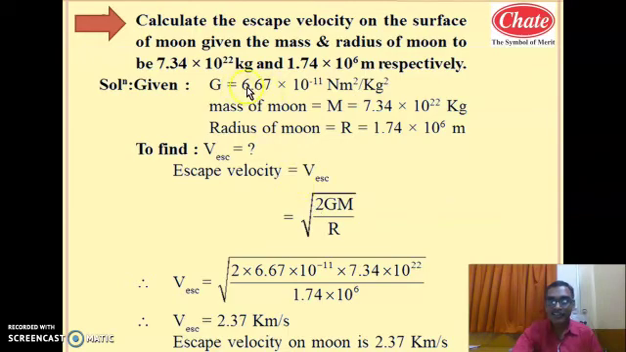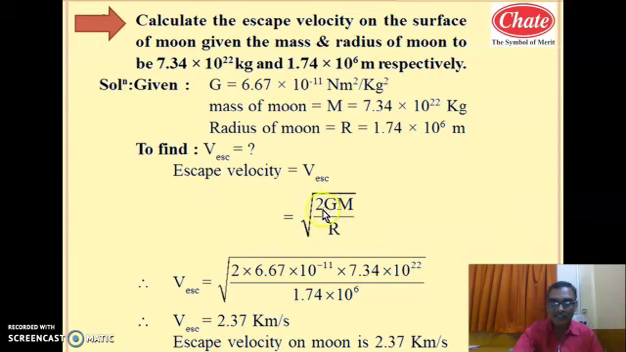So G value is 6.67 into 10 raised to minus 11 Newton meter square per kg square. Mass of moon is 7.34 into 10 raised to 22 kg. Radius of moon, here the given value is 1.74 into 10 raised to 6 meter. So this is the formula of escape velocity. If you feel difficult, you remember this formula of escape velocity. So what is escape velocity? It is square root of 2GM by r. So you have to remember here the various formulas in this chapter, that are the new ones. So escape velocity equal to square root of 2GM by r.